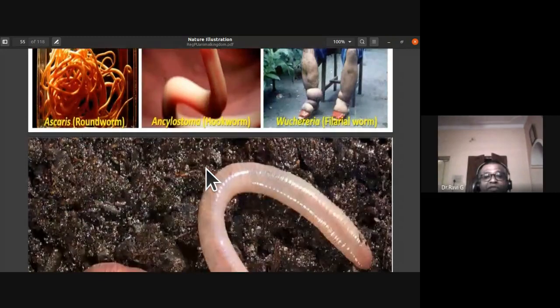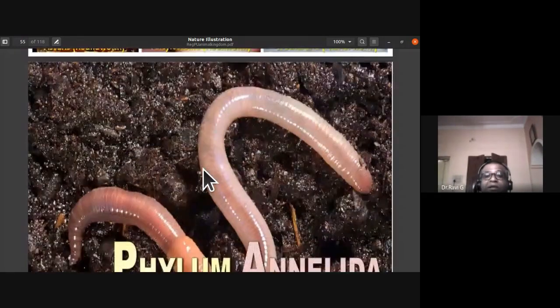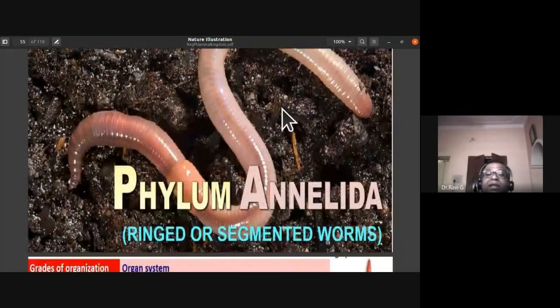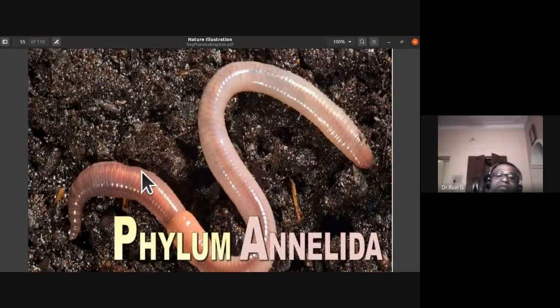So the next phylum that we will be discussing after Ascaris lumbricoides is the phylum Annelida, which is also called segmented worms. So this is an earthworm. You can notice they have segmentation, both internal and external segmentation, and almost all the body organs are equally distributed in these segments. The anterior few segments are fused to form the head region. So you can also notice the cephalization.